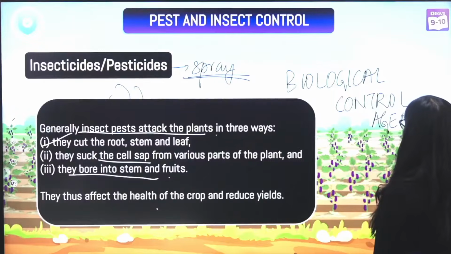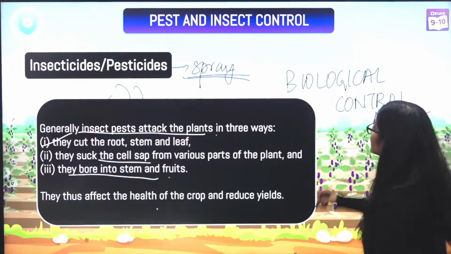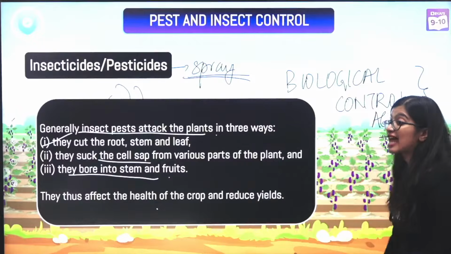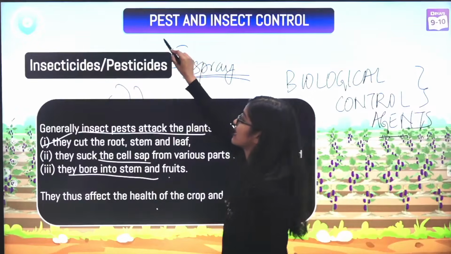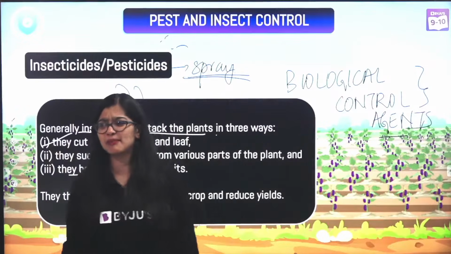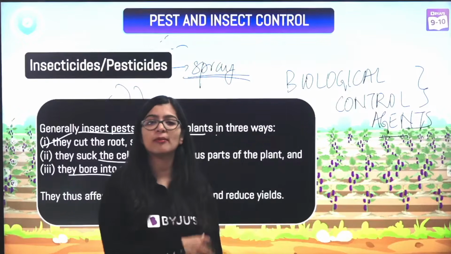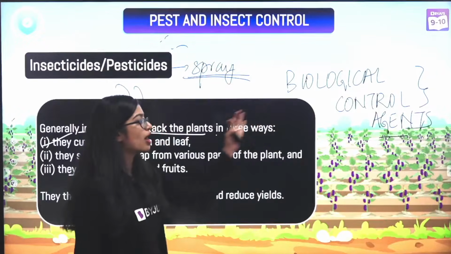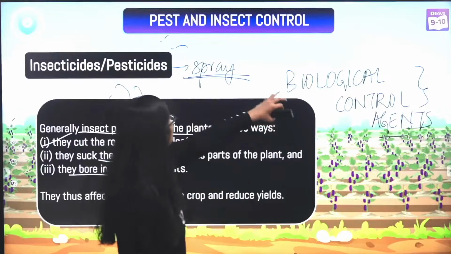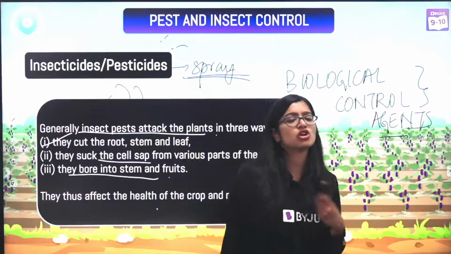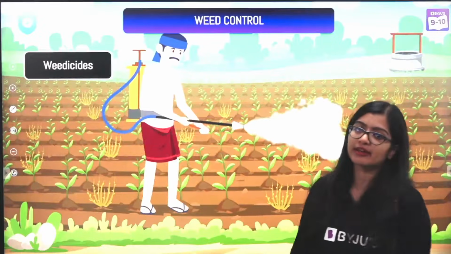Biologically controlling agents. So BCA are nothing but certain organisms which naturally feed on these insects and pests. They could be some microbes or some bigger insects that feed on other insects. They are normally added and they will not hamper your crops, but they will get rid of your pests. So a more economical way of protecting it.